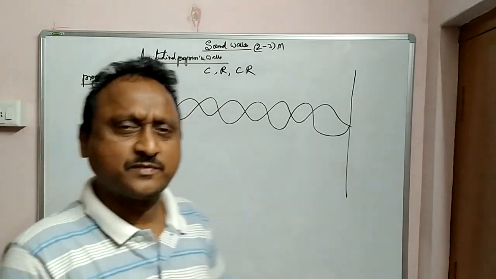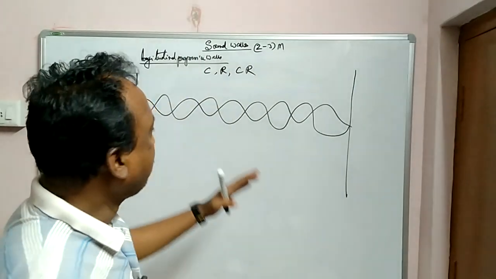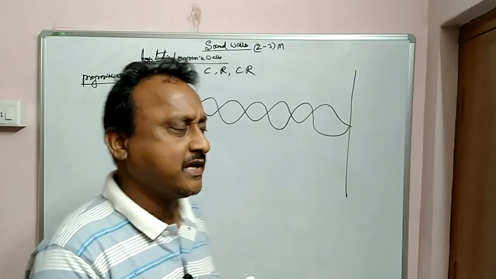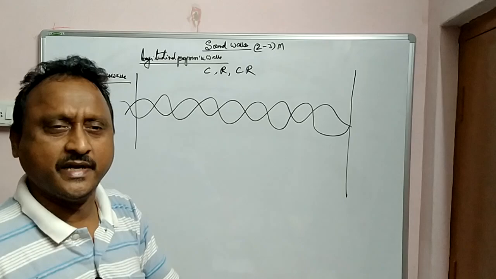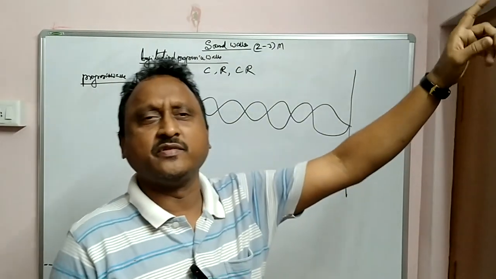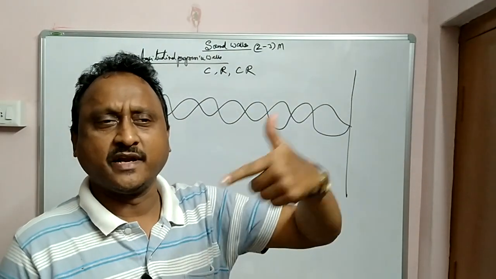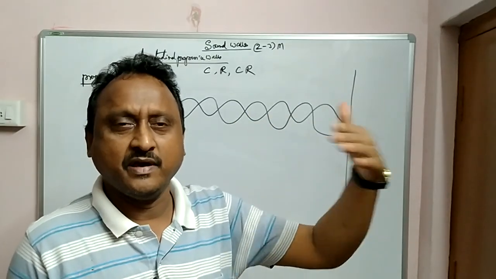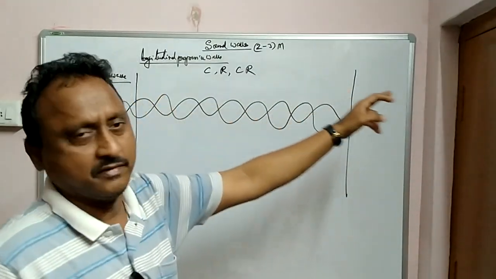We have an experiment in the physics laboratory for formation of stationary waves or standing waves. A wave formed in the medium, if it travels to infinity without returning unless an obstruction is kept, is called a progressive wave.